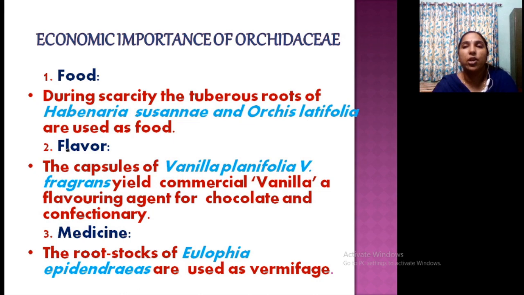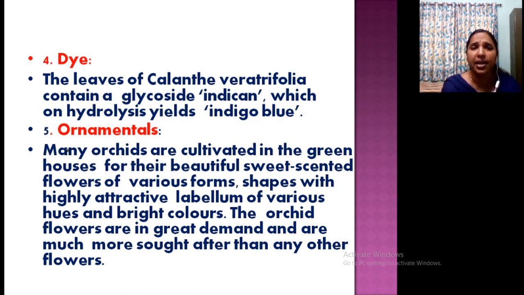Then economic importance. Some are used as food during scarcity. Tuberous roots of Habenaria are used. For flavor, vanilla is very important for ice creams and other items. Medicine, rootstalks of Eulophia are used as medicine. Then dyes, leaves of Calanthe containing the glycoside indican, that is used as indigo blue, Calanthe dye. Then ornamental, most of the orchids are ornamental, you can write some examples also.